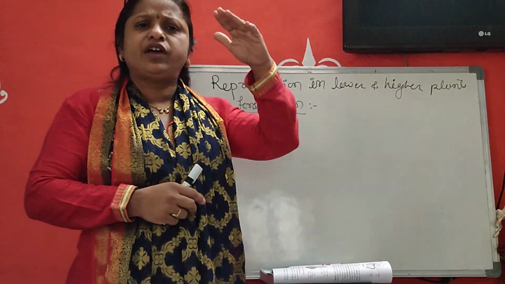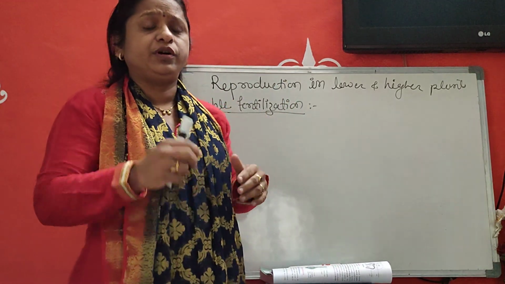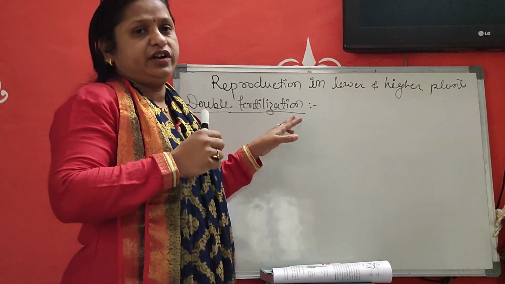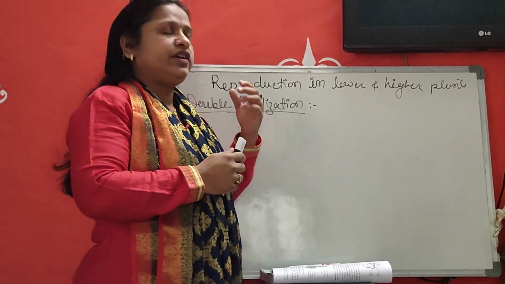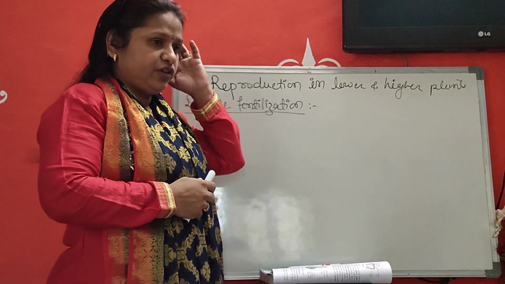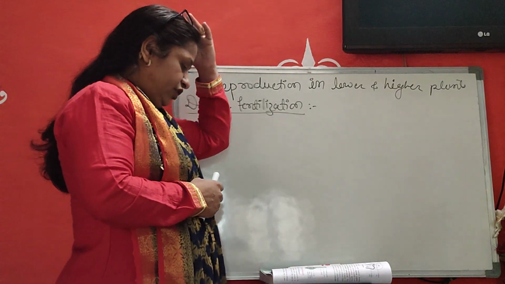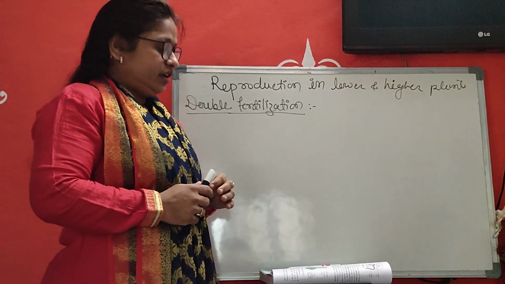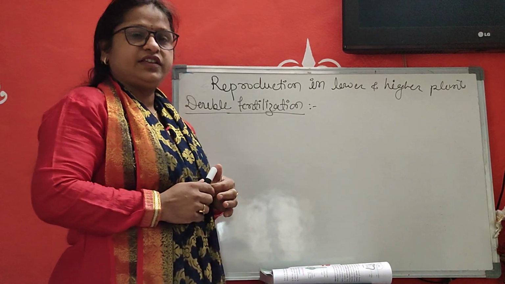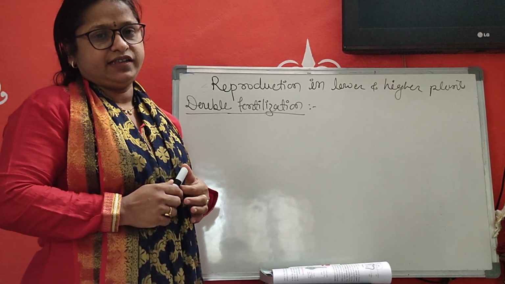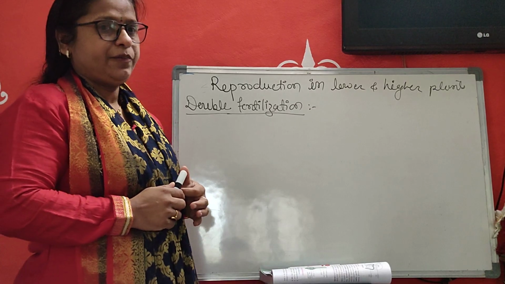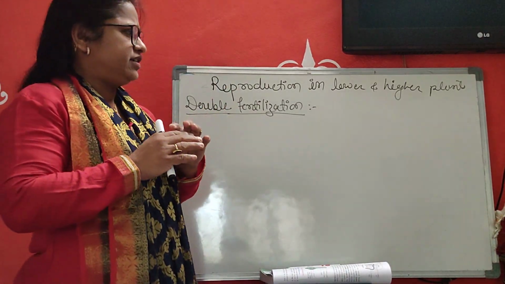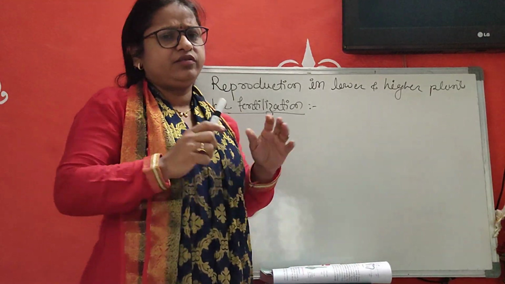But in case of the flowering plant, in case of the angiosperm, there is a unique character which is double fertilization. This double fertilization process was first introduced by the scientist Nawaschin, in the Liliaceae plant, for example Lilium. First of all, you well know about pollination.